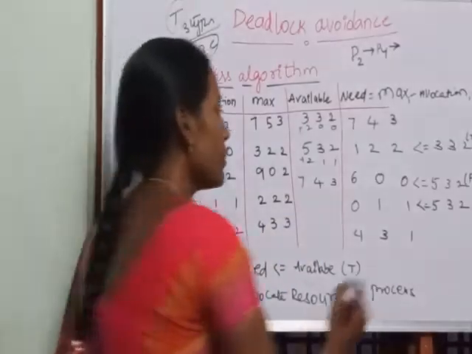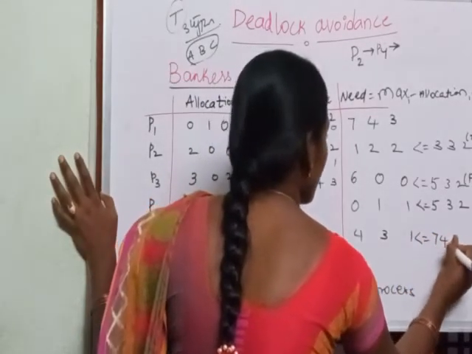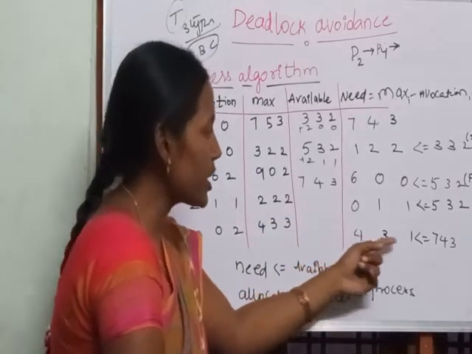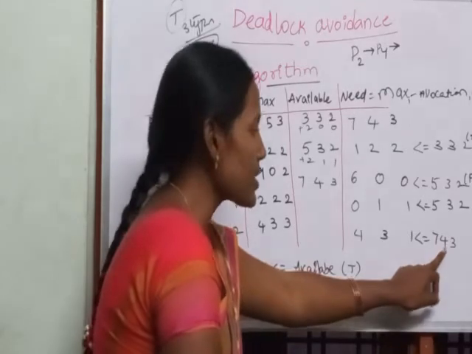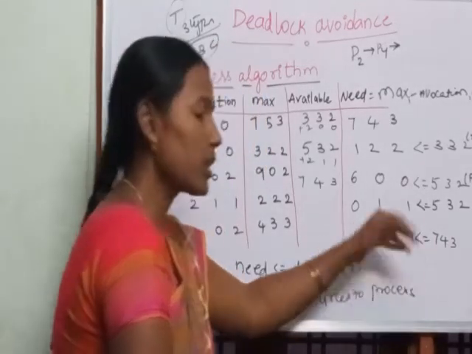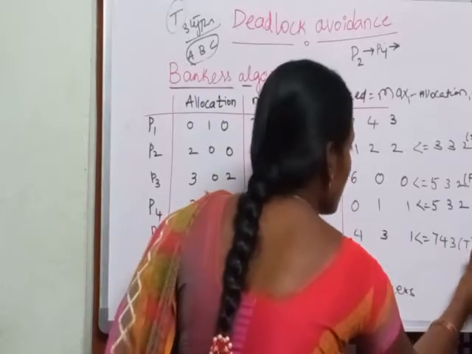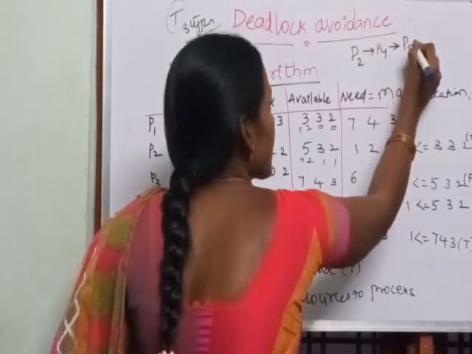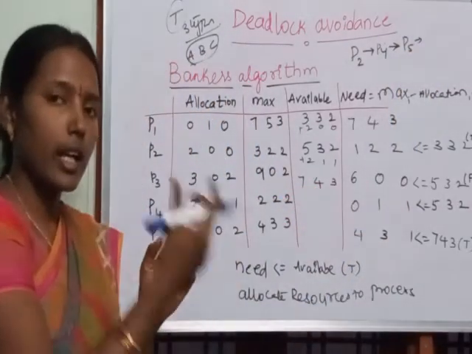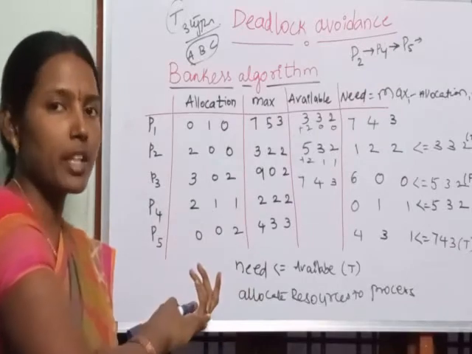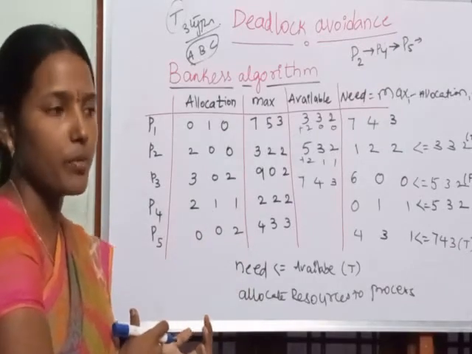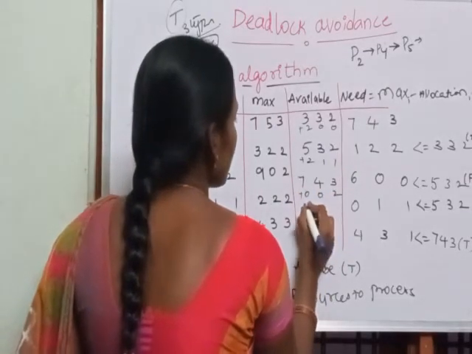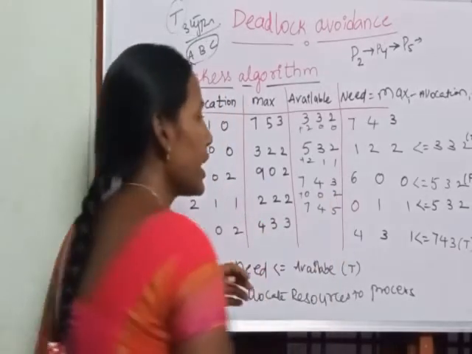Now this condition will be checked with the process P5. Process P5 is requesting 4 A's, 3 B's, 1 C and the operating system has 7 A's, 4 B's, 3 C's. Now the condition is true. If the condition is true, the operating system will allocate the resources to the process P5, and process P5 will be executed and it will return the currently given resources and pastly given resources back to the operating system. Plus 0, 0, 2. So totally 7, 4, 5 resources are available.